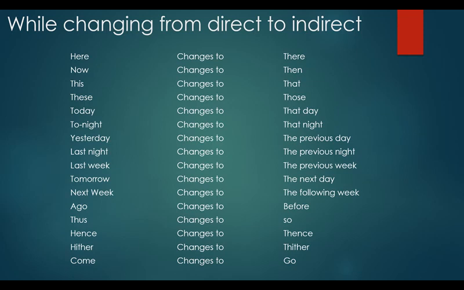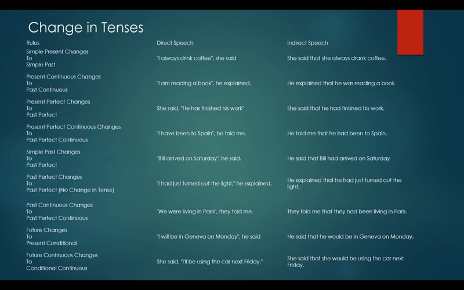Here we find these number of words that change from direct to indirect. Examples are here changes to there, this changes to that, yesterday changes to the previous day, tomorrow changes to the next day, ago changes to before, hither changes to thither, etc. Here we have examples of the change in tenses. So it would be nice if you would go through this.